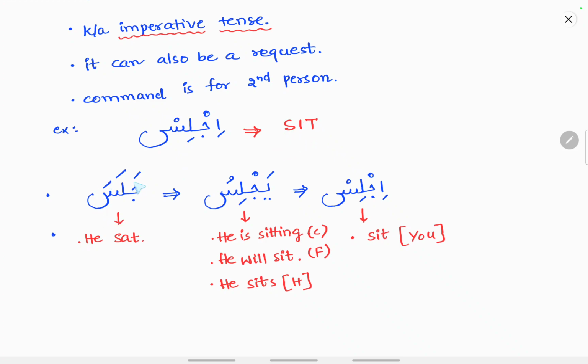So jalasa means past tense, that is he sat. Yajlisu means fe'lul mudari, that includes both present tense as well as the future tense. So he is sitting, that is present continuous. He will sit, that is future tense, and he sits, that is present habitual. And from yajlisu it is ijlis. From the fe'lul mudari, fe'lul amr comes, that means sit or you sit, that is commanding the second person.